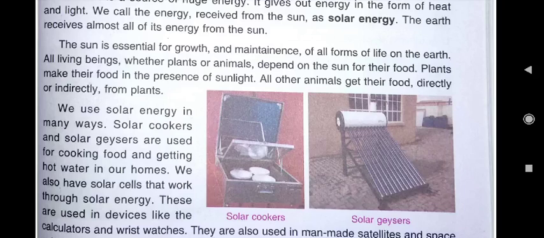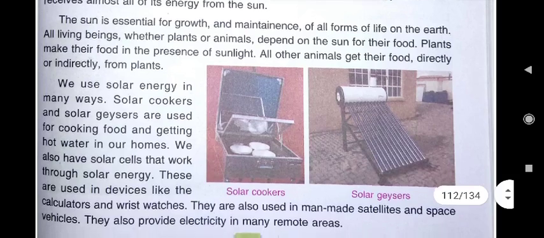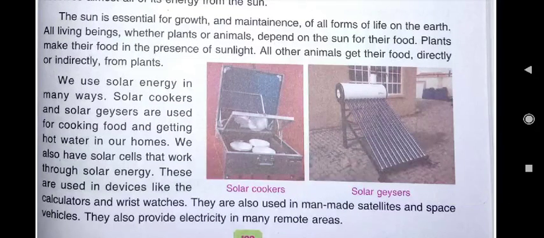The earth receives almost all of its energy from the sun. And the sun is essential for growth and maintenance of all forms of life on the earth. Without the sun, there will be no life on the earth. All living beings, whether plants, animals or we human beings, are dependent on the sun. For what? For our food.